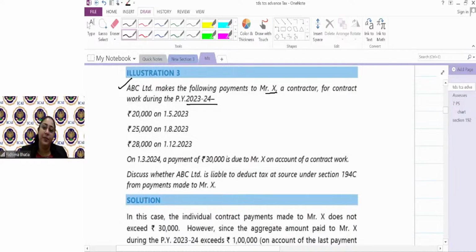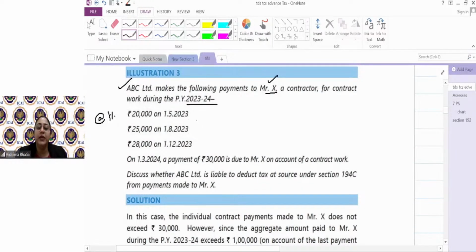ABC Limited है, company है, yes, they have to deduct the TDS irrespective of the limit, work contract, irrespective of their turnover. Mr. X है, resident contractor है, I'm assuming. इनका TDS हम काटेंगे at the rate of 1%. ठीक है, these are the following payments.